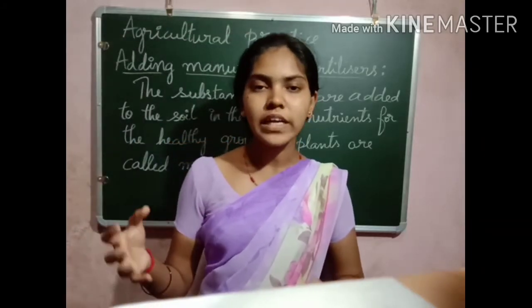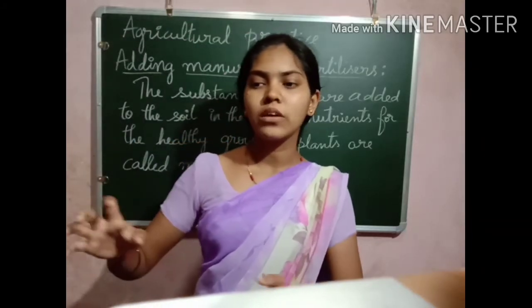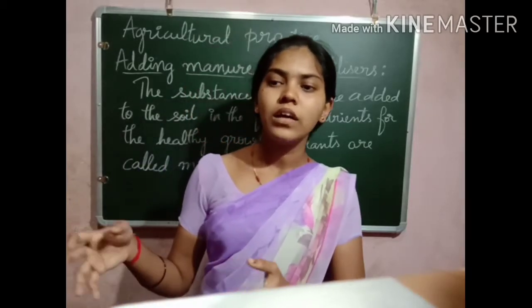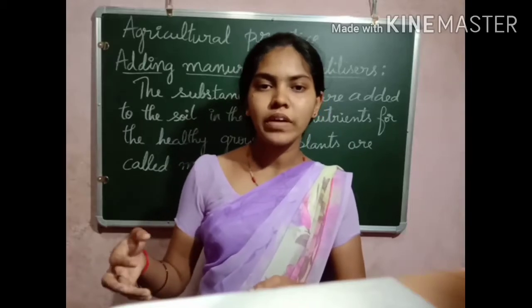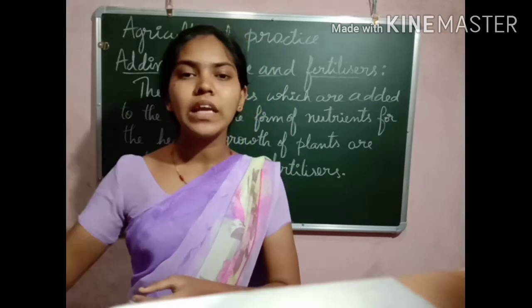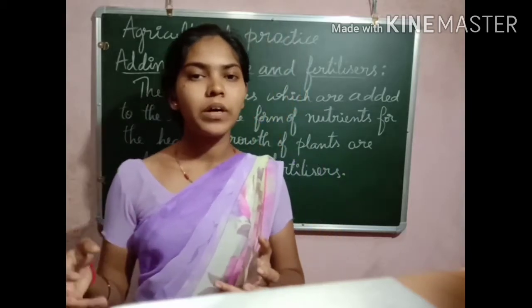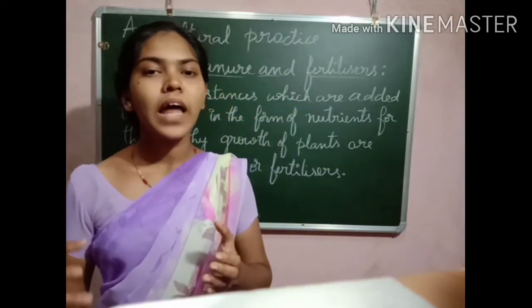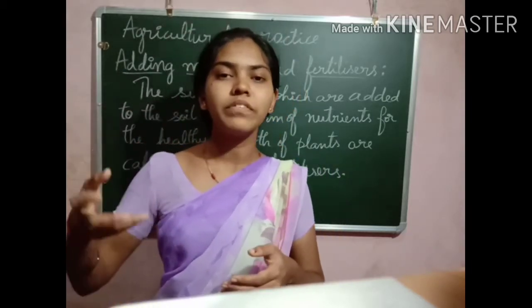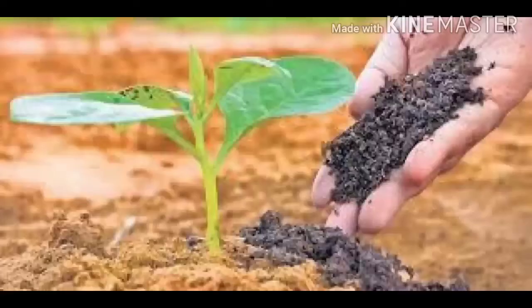You have studied about vermicomposting. What they do, they will take some vegetable waste, kitchen waste and decomposable waste, and they will add it to the soil in one pit. They will add a few earthworms also. They will make the manure. So it is very rich in nutrients. That helps in the healthy growth of the plant.